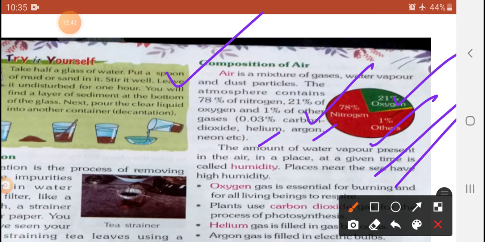So it is very important, my dear student: you will observe that the atmosphere changes according to the weather. The composition is already given, but the other 1% will change. The water vapor, humidity and moisture percentage will change, because in the summer season it will be low and in the rainy season humidity will be high. So observe, my dear student.